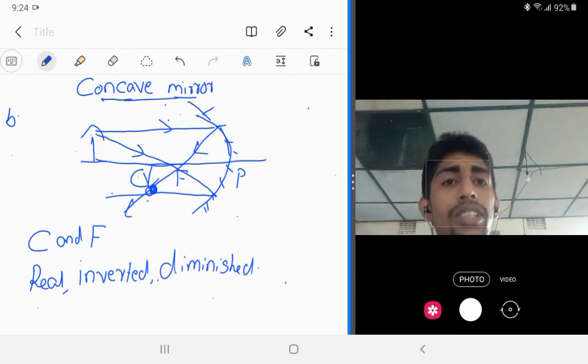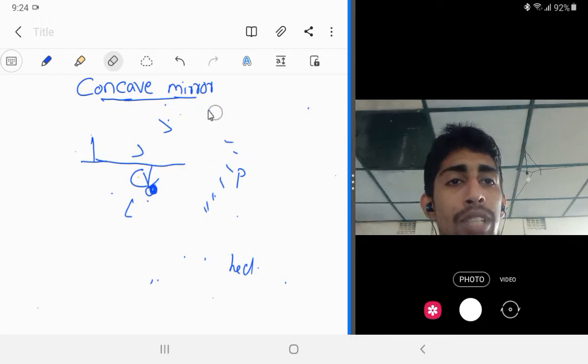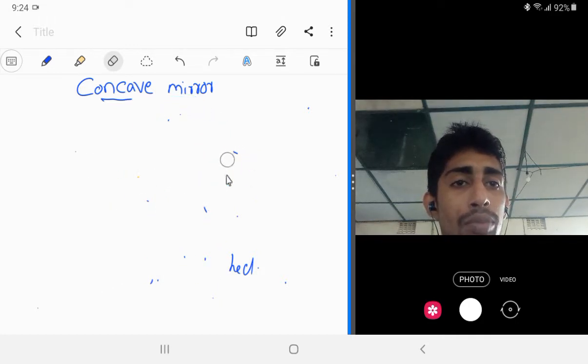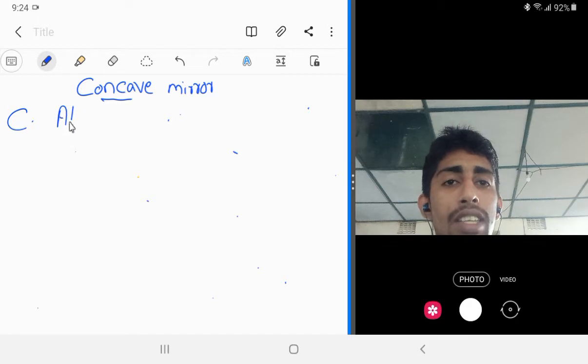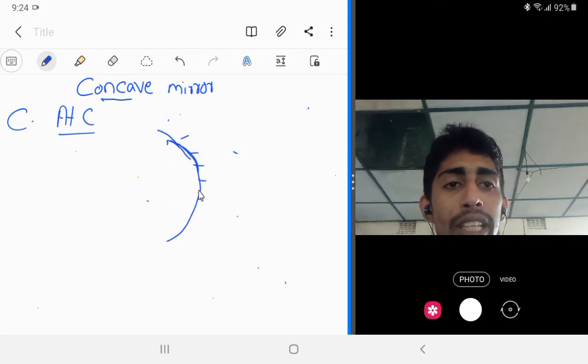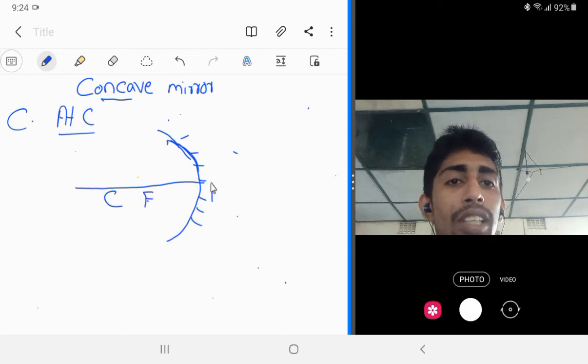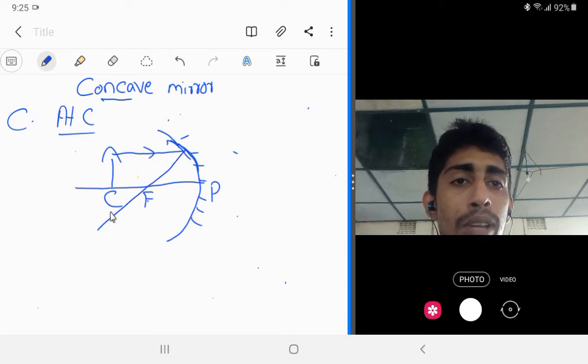Clear? So then next one we have to study when we are keeping the object at point C. At C, when we keep the object at center of curvature, then the light rays which are parallel to the principal axis, after reflection, as usual, it will pass through the principal focus.